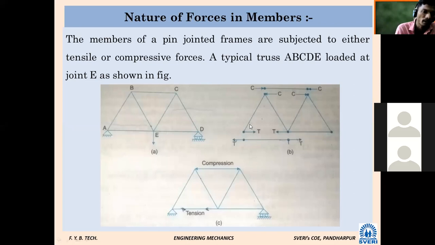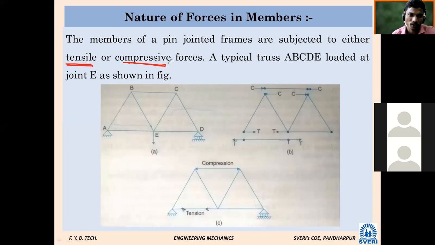So how to remember, if you are observing here? The members of a pin jointed plane frame are subject to either compressive or tensile force. One force will be there in the member. Either it will be tensile or compressive. Something like this. So how to judge that particular force? Now, most important thing. Without this, we cannot proceed for the problem solving.